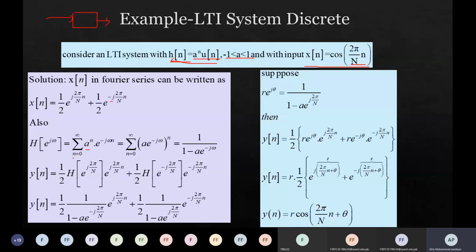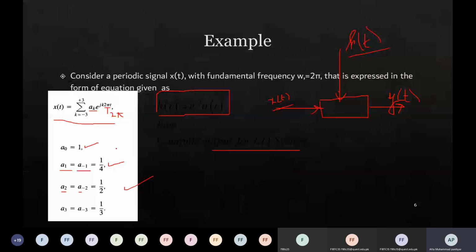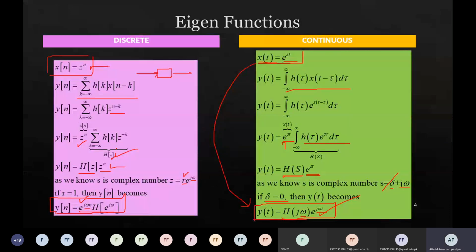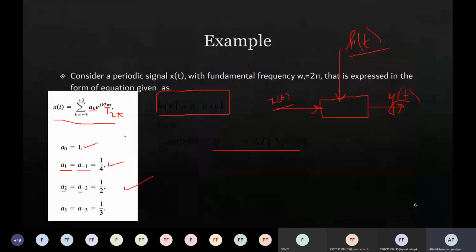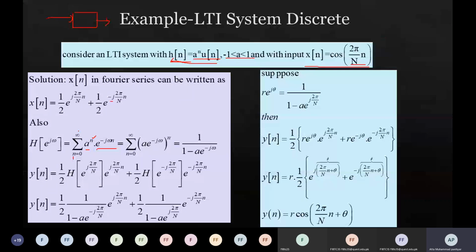Now I am using n as the running variable, so k is replaced with n, and e to the power minus j omega n. So minus k becomes minus n, and this is from 0 to infinity.